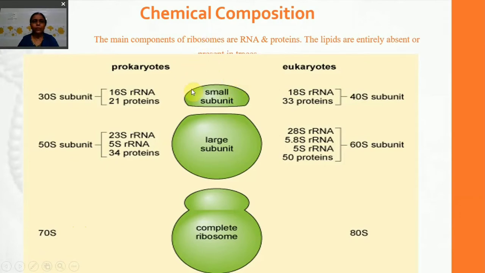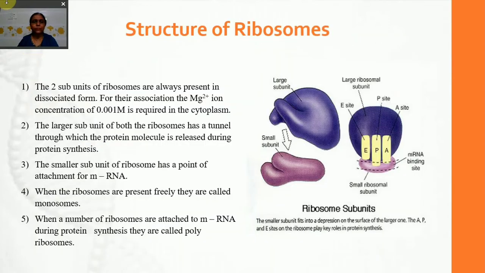What is the chemical composition of ribosomes? They are mainly made up of RNA and proteins. Lipids are entirely absent or present in traces. The prokaryotic ribosomes are 70S type and they are made up of two subunits, the 50S subunit and the 30S subunit. Similarly, eukaryotic ribosomes are made up of 40S and 60S subunits and they are 80S type. As I told you earlier, they are not additive. The sum is not the correct addition.